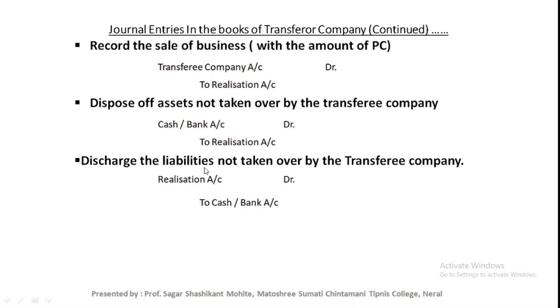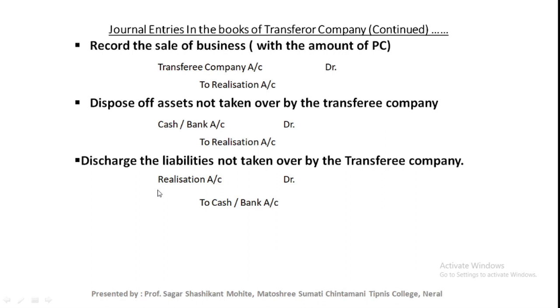Same situation if any liability is not taken over by the transferee company, meaning the new company has not taken over any external liability. At that time, that external liability is settled by the old company, the transferor company. The journal entry will be realization account debit to cash or bank account, because we have already transferred all the liabilities to the realization account.